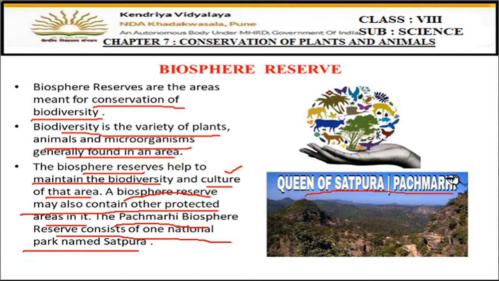Pachmarhi is a biosphere reserve area in which there is a national park present inside which is called Satpura. So in the national parks only the animals are conserved, right? So biosphere reserve is a big concept, and in the biosphere reserve some national parks or sanctuaries may be present. So this is one example, that Pachmarhi biosphere reserve is there, in which there is a national park which is named Satpura. Okay.